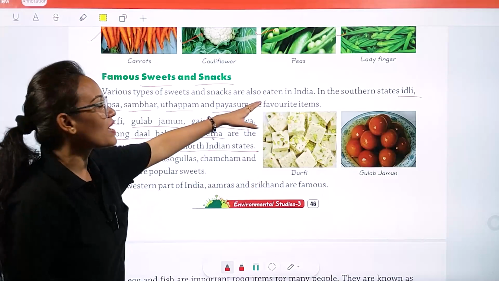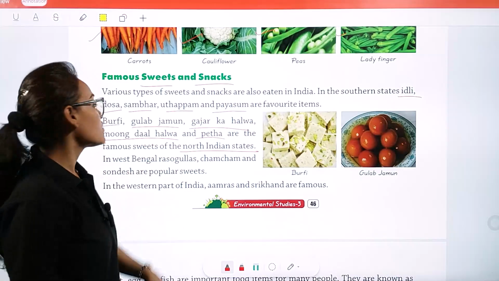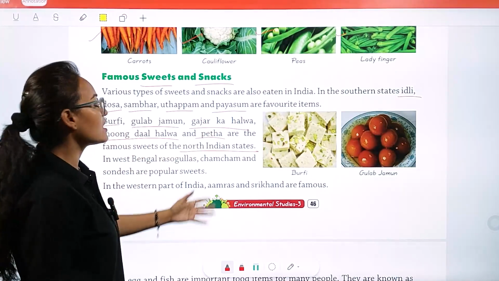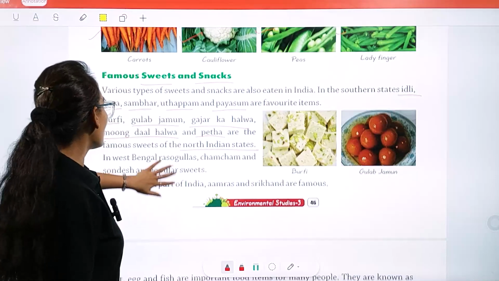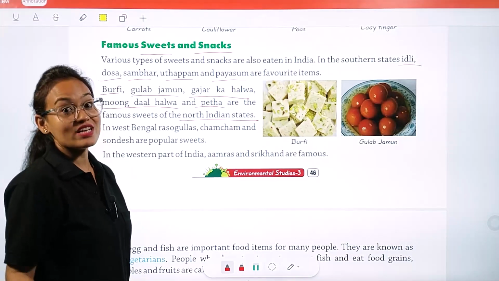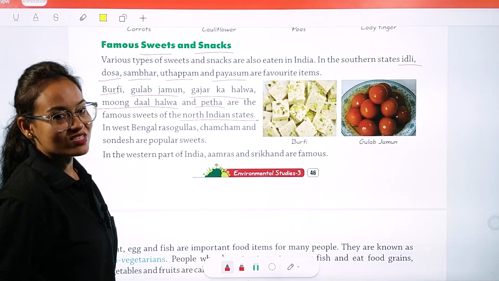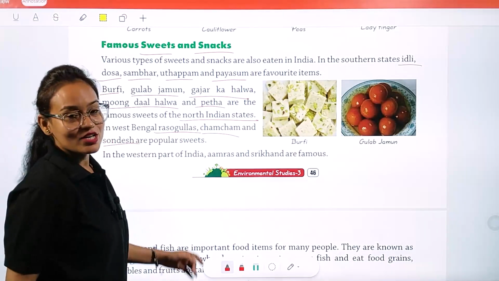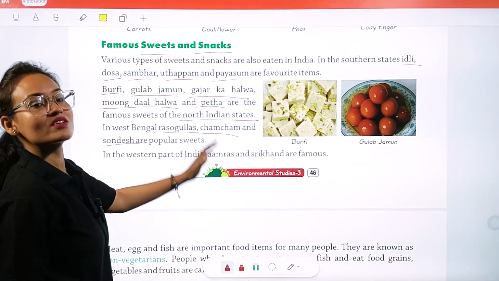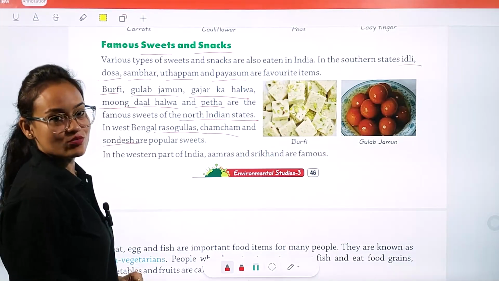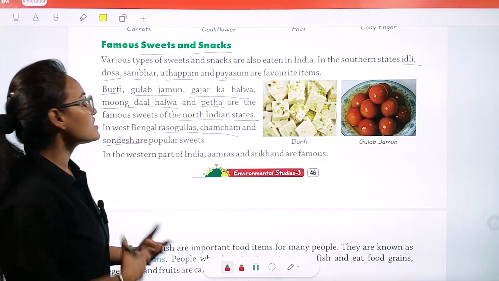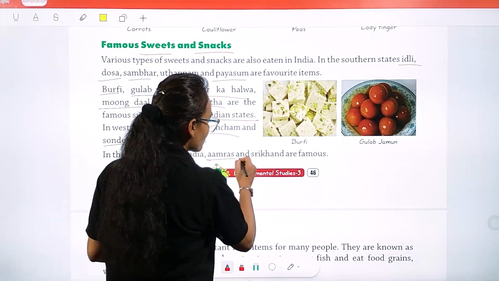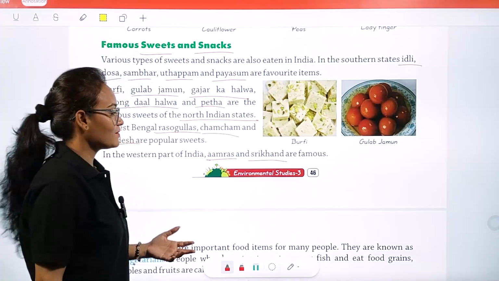South India is famous for payasam. Okay, North India is famous for its barfi, gulab jamun, various types of halwa like gajar and moong dal ka halwa, and petha. Okay, now West Bengal. Our West Bengal state is world famous for its rosogullas, cham cham, and sandesh. Okay, so these are the world famous sweets available in our West Bengal state. In western part of India, our western part of India is world famous for its amras and shrikhand. Okay, now